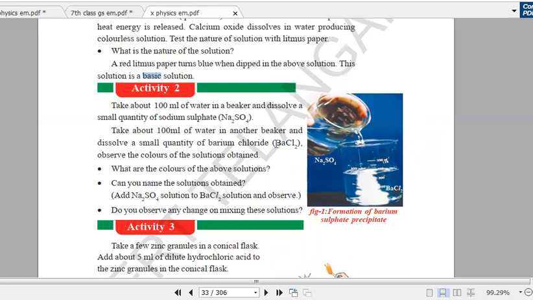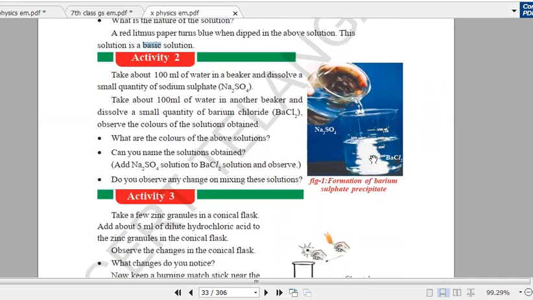So 2 beakers, the 2 solutions, barium chloride and sodium sulphate, both have their own color. When you mix both the solutions, we'll get a white color precipitate formed. As you can see in the picture, a white color precipitate is formed which is insoluble in water. అంటే ఇది water లో soluble కాదు. This one is a white color precipitate which is undissolved in water. So ఇక్కడ ఏమయ్యిందంటే మనకు second activity లో ఒక white color precipitate form అయింది, కొత్త substance form అయింది.